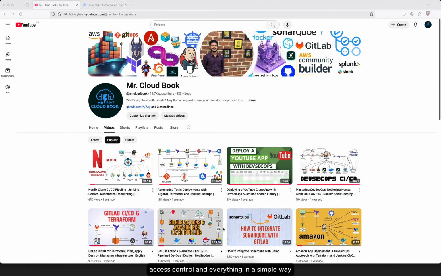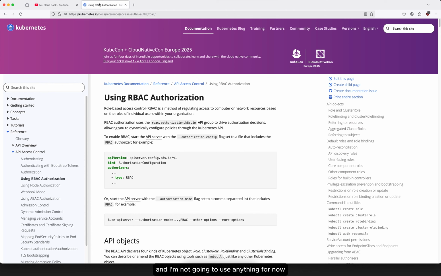Today is day 52 of the Kubernetes masterclass and we will talk about what is RBAC, role-based access control, and everything in a simple way. I'm outside, so I'm not going to use anything for now. In simple words, role-based access control authorization is a method of regulating access to computer or network resources based on the roles of individual users within your organization.